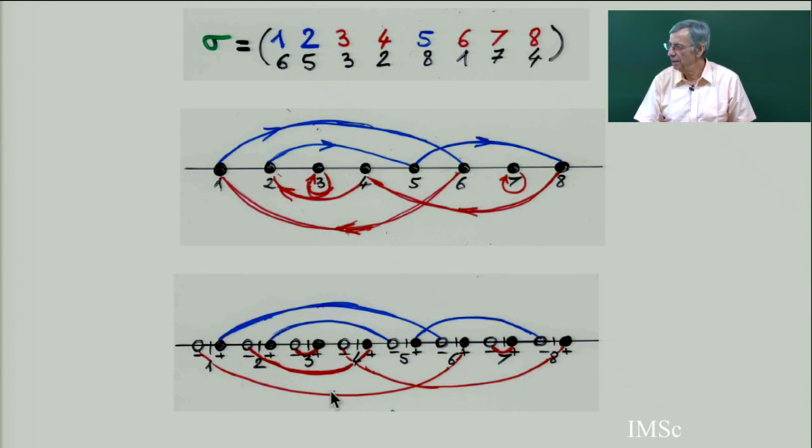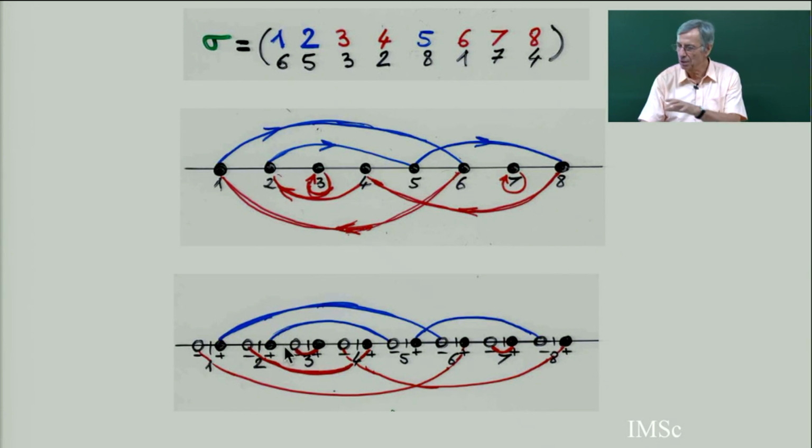And then you can realize that if the black point is on the left and the white is on the right, then you get an exceedant. And the red is the contrary: the white point is on the left, the black point is on the right. So you don't need the orientation of the edges. When you have split this, you can recover the orientation and the exceedance by this construction.